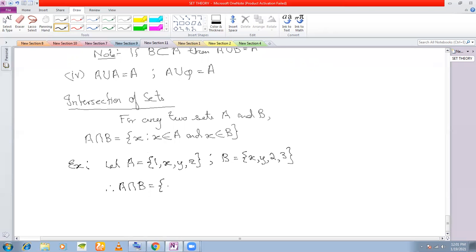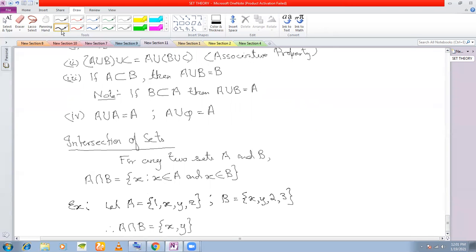And if you see, X and Y is common to A and B. So therefore A intersection B will be a double turn set consisting of X and Y only, where X and Y are the common elements of A and B. Okay. So that is what we mean by intersection of sets.